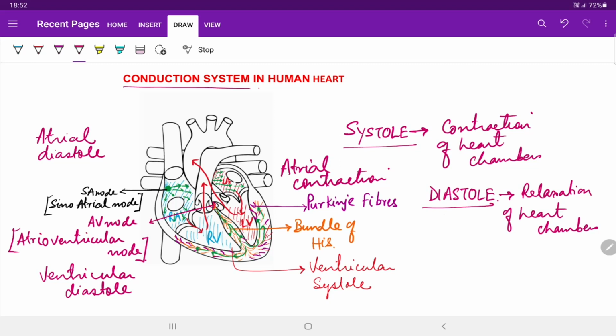We have seen how a specialized tissue called SA node helps in generating its own impulses, and how excitation signals are transferred across muscles of the heart chambers and help in the proper muscle movement so that the blood can be pumped out of the heart to complete the circulatory system of mammalian heart.